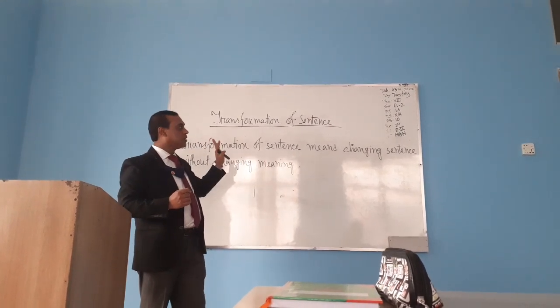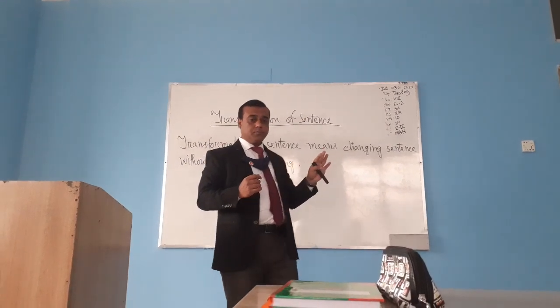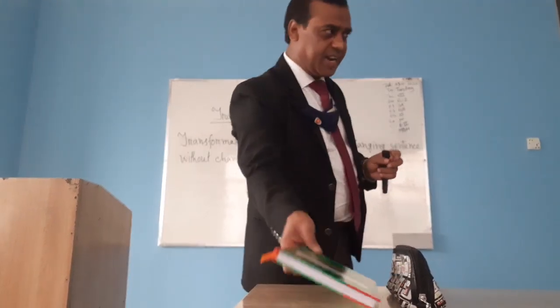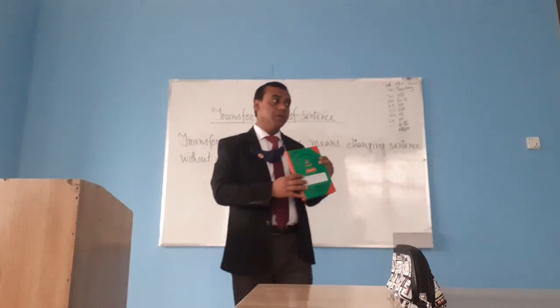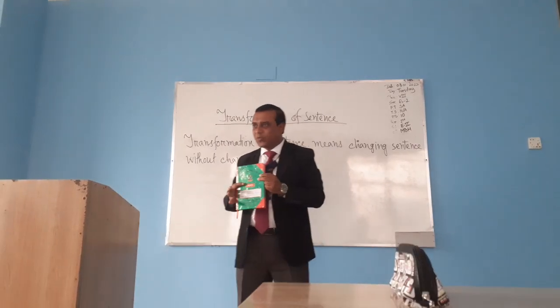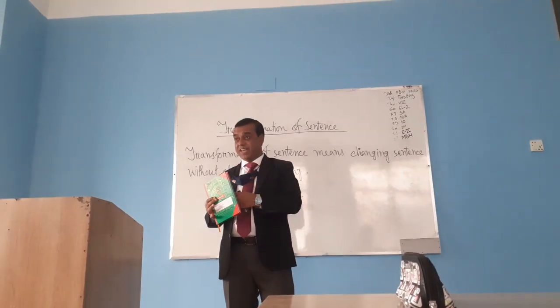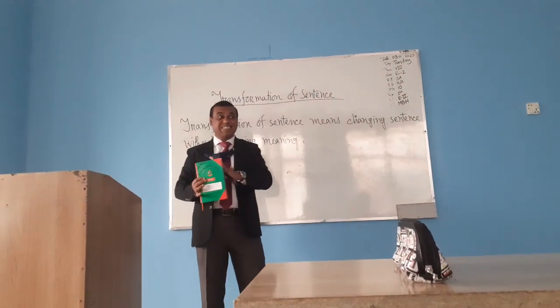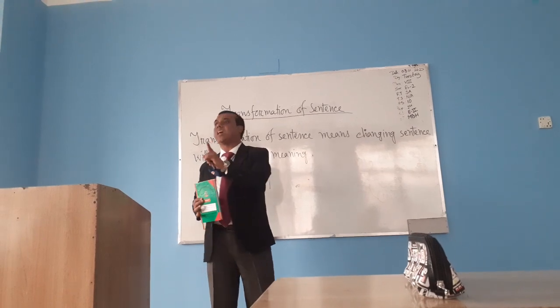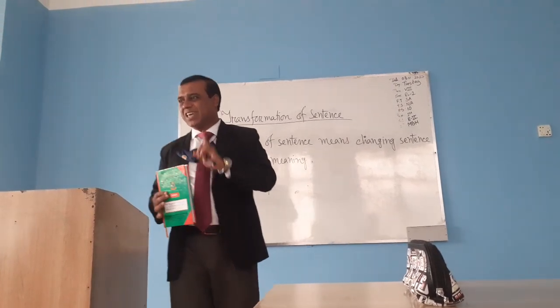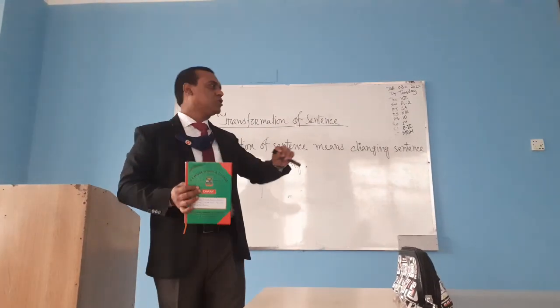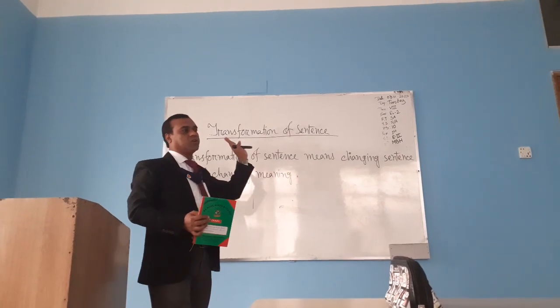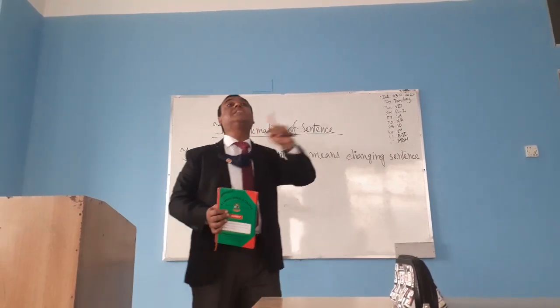If we burn this dye, it will turn into ash. Ash will not come back to the dye. So this kind of change is chemical change. Clear? So we can compare transformation of sentence with physical change.